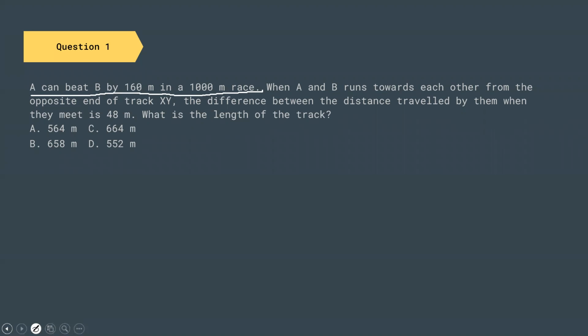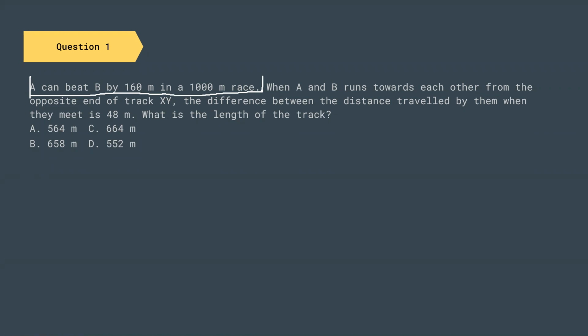So let us first tabulate the things that are given in the question. In this first line, they are saying that A can beat B by 160 meter in a 1,000 meter race.